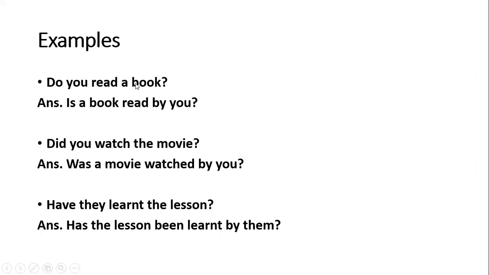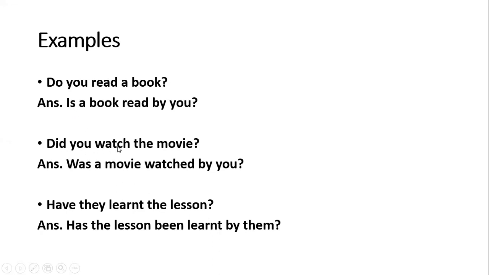Now see, a book is the object. The object will swap the position of the subject. So a book comes first, and it is singular, so we will use is with it. So it is "A book read by you." The third form of read is read. So: "Is a book read by you?" See, the rest of the rule is the same. Only the helping verb comes in the beginning. Your sentence starts with the helping verb.